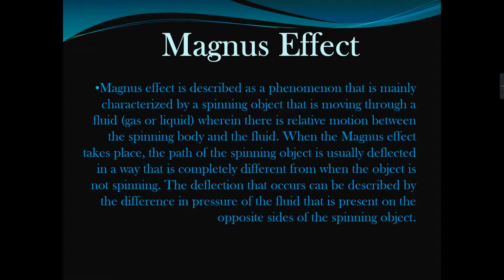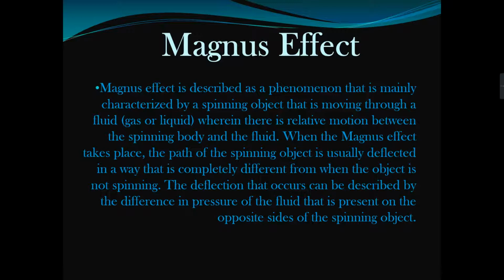My topic is Magnus effect and its applications. Magnus effect is described as a phenomenon that is mainly characterized by a spinning object that is moving through a fluid, wherein there is relative motion between the spinning body and the fluid. When the Magnus effect takes place, the path of the spinning object is usually deflected in a way such that it is completely different from when the object is not spinning.